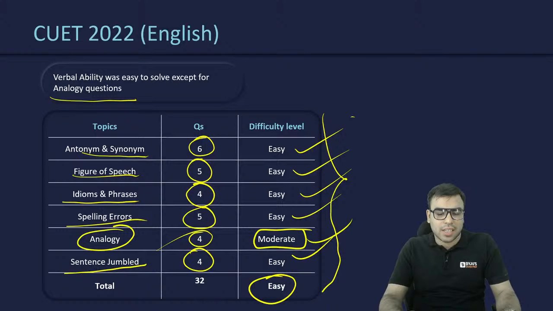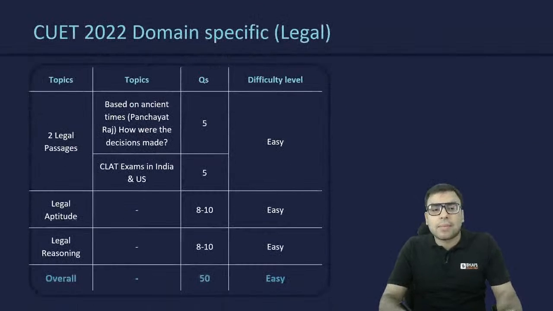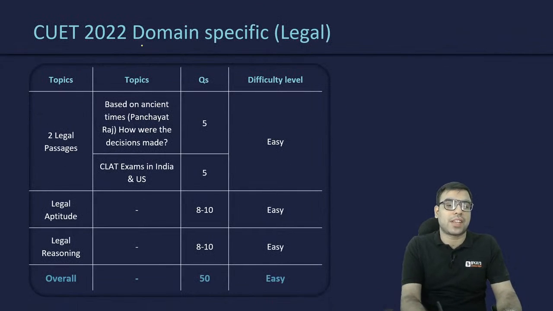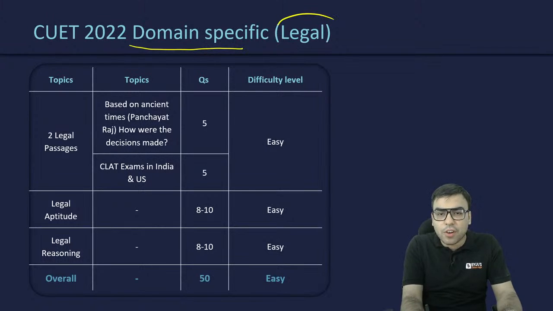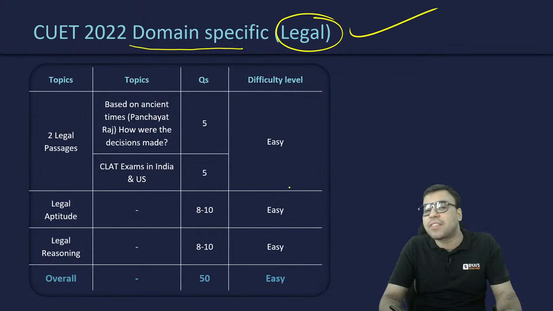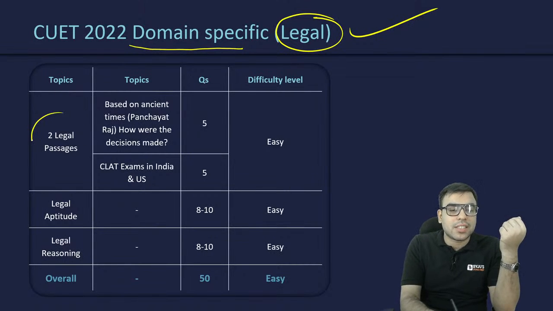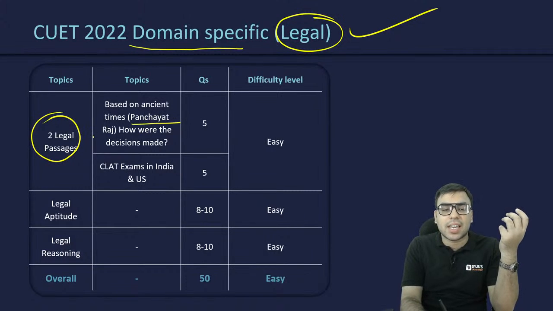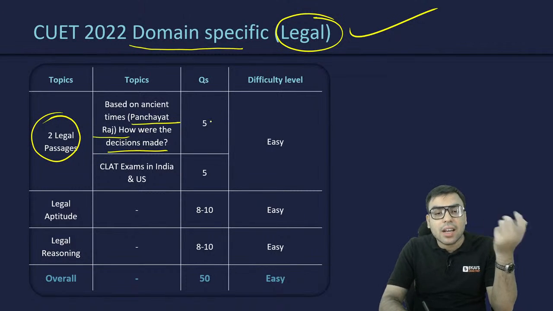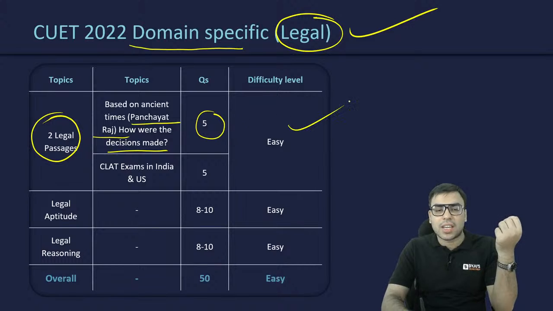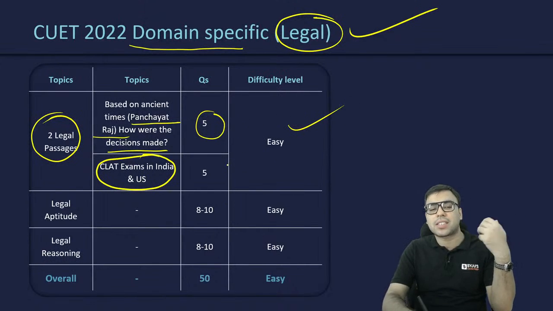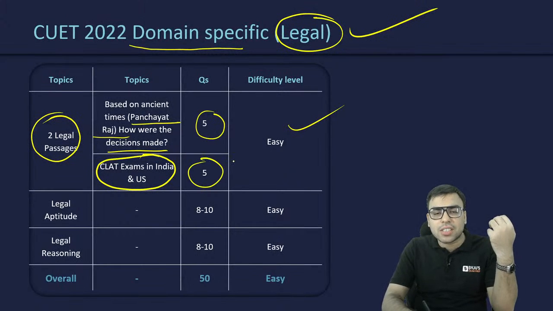Yes. Then let's talk about CUET domain specific subjects. For example, the legal field. In the legal field, there were 2 legal passages based on ancient times, like Panchayati Raj, how decisions were made, etc. 5 questions, easy level. CUET exams in India and US, there was a passage on this topic. 5 questions, easy level.